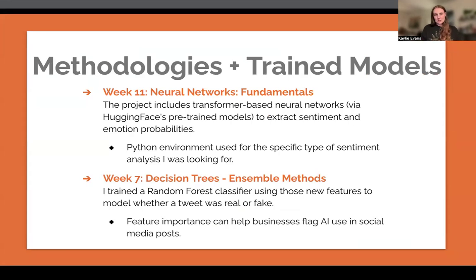Now, what methodologies? Diving into this, the task was to get 2 from 2 different sections of the course. I'm choosing week 11 neural networks. And actually, this one's kind of interesting. The type of use case I wanted to use the neural network for is sentiment analysis. I wanted straightforward sentiment analysis, positive, negative, coming from the tweets.